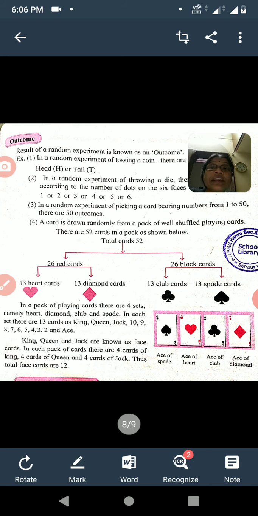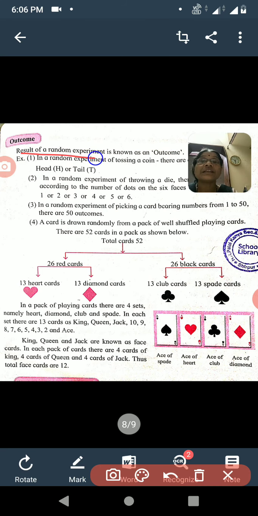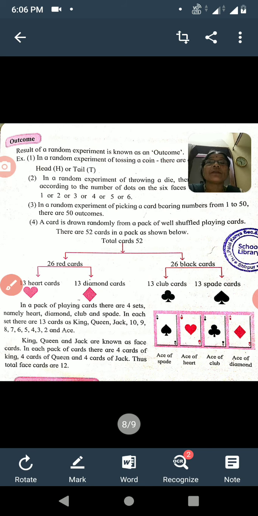Now, random experiments and their results. What we obtain in a random experiment is known as outcomes. The results that we obtain from a random experiment are known as outcomes. For example, in the random experiment of tossing a coin, there are 2 possibilities, there are 2 outcomes, head and tail. In the random experiment of throwing a die, there are 6 faces and therefore there are 6 outcomes, 1 or 2 or 3 or 4 or 5 or 6.